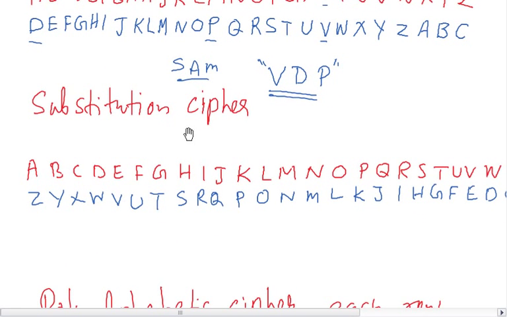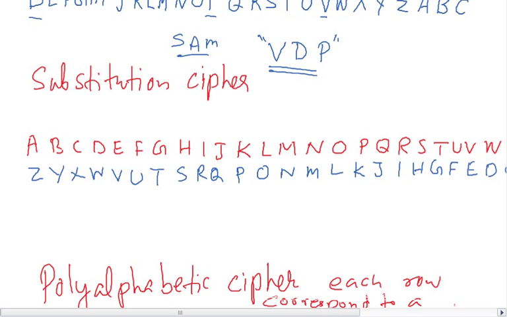Another one is the substitution cipher. Substitution cipher replaces each letter in the plain text with another one. So the alphabet is A, B, C, D, E, F, G, H up to Z, and this is the opposite, the reverse: Z, Y, X, W, V, U, T, S, R, Q, P, O, N, M, L, K, J, I, H, G, F, E, D, C, B, A. It comes like that.